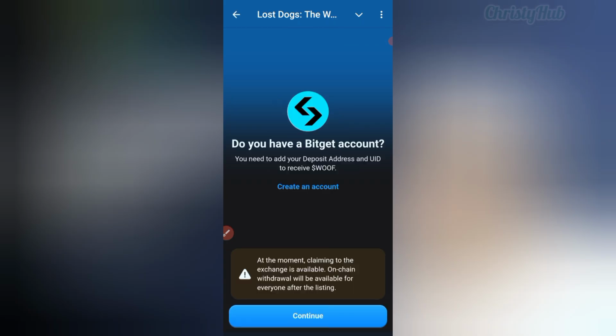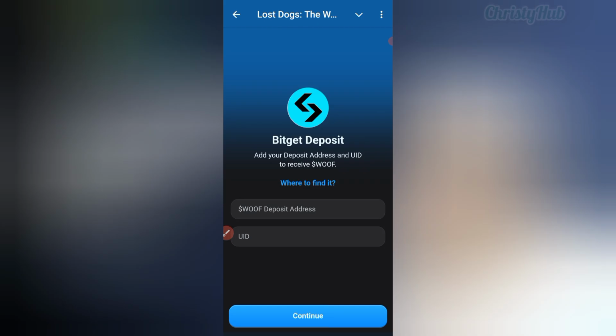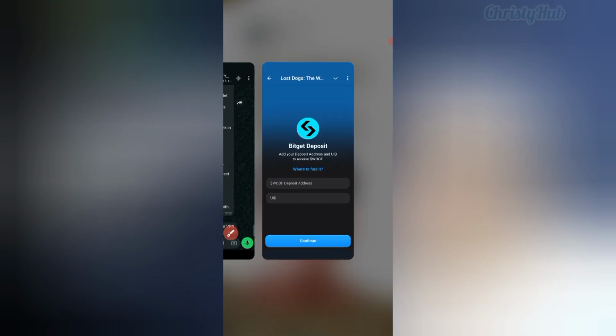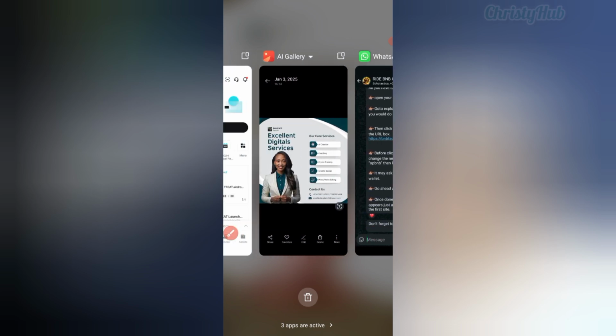Click on continue if you have the Bitget exchange. If not, create an account. So you go to the Bitget exchange to copy the Woof deposit address and your UID. So join me as we dive into our Bitget exchange.